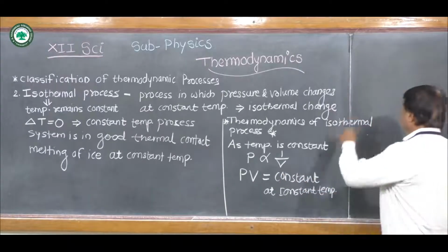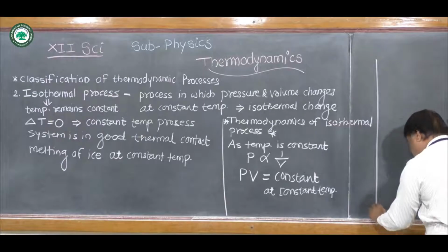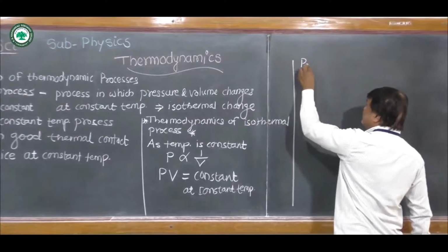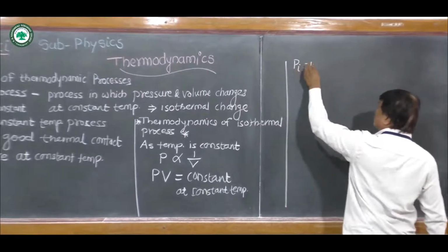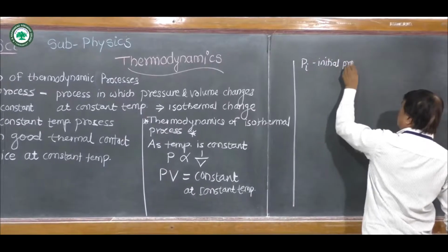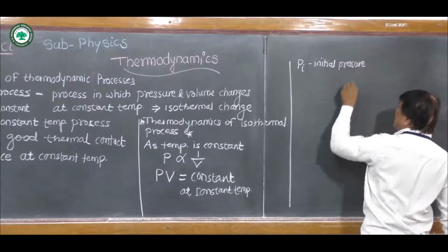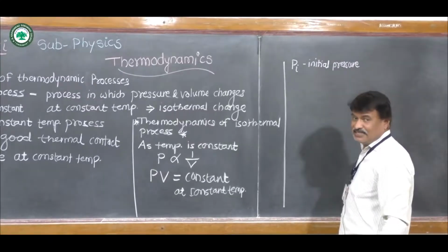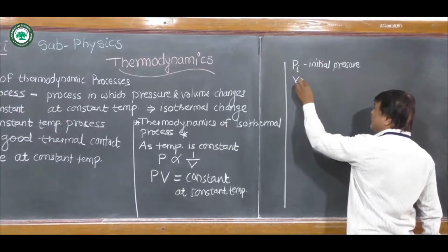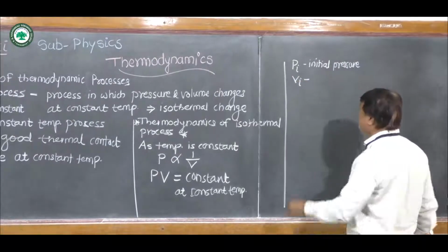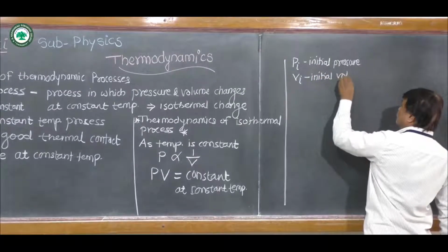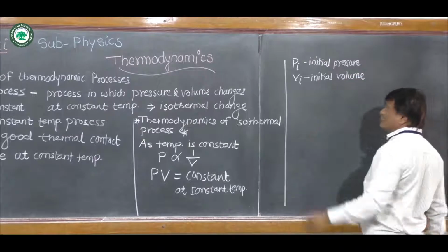Now if we consider Pi as the initial pressure of an ideal gas enclosed in a cylinder, then the corresponding volume is given by Vi, the initial volume of gas enclosed in the cylinder.